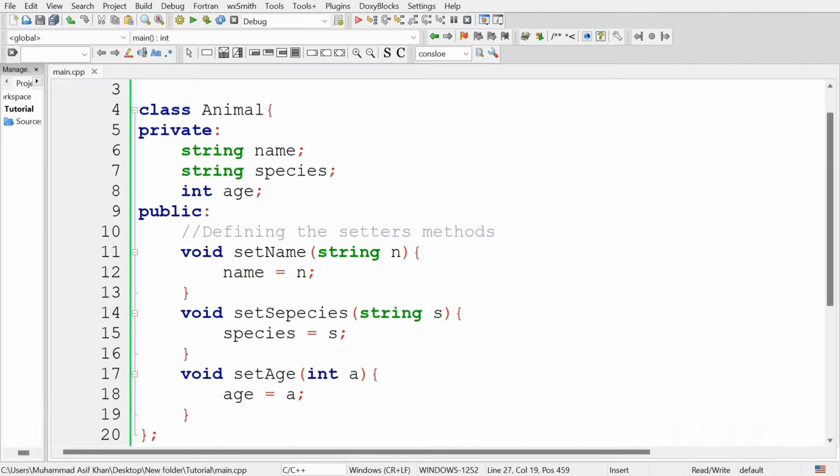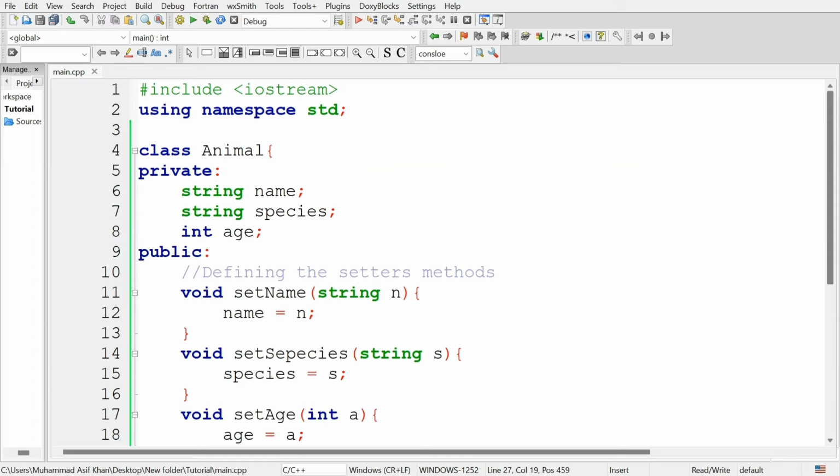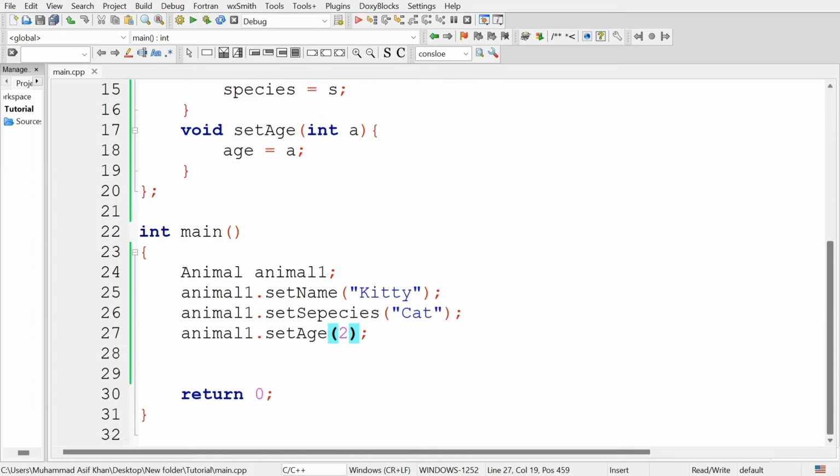It sets the values for the attributes of object animal1, but it does not display them because we have not displayed the values.